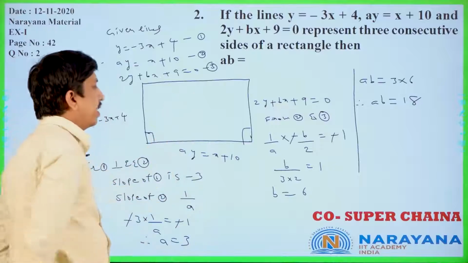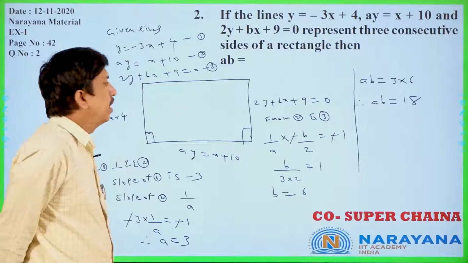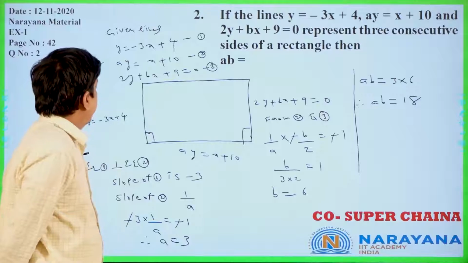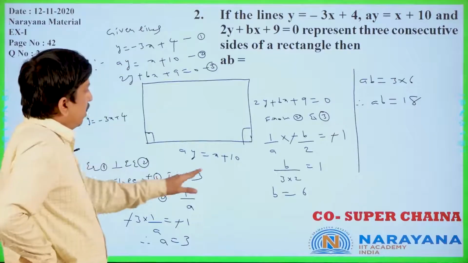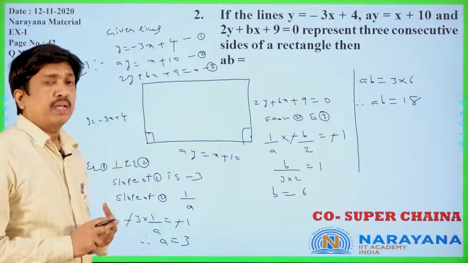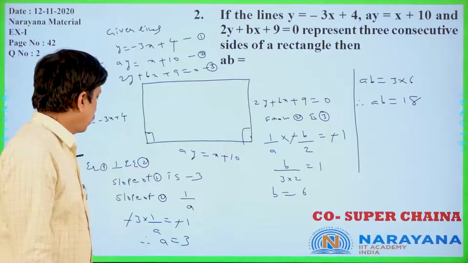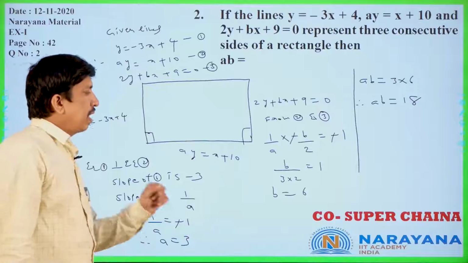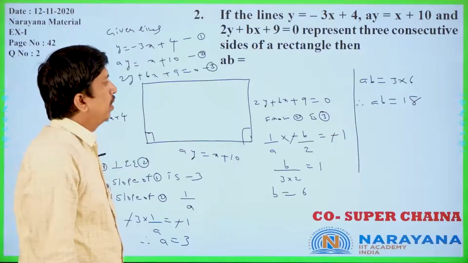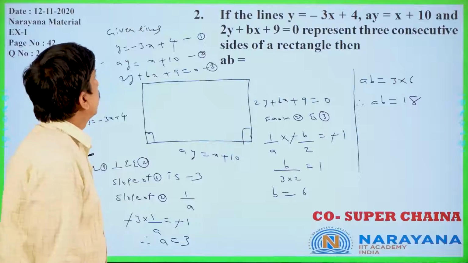A rectangle we are taking, consecutive sides of the rectangle, then these two are perpendicular, these two are perpendicular. Two lines are mutually perpendicular means the product of the slopes m1 m2 is equal to minus 1 only. By that we got the a value and the b value only. Therefore, we are getting AB is equal to 18 only.